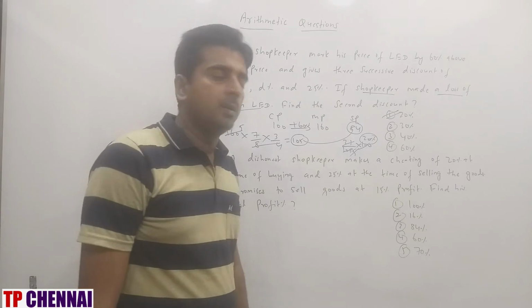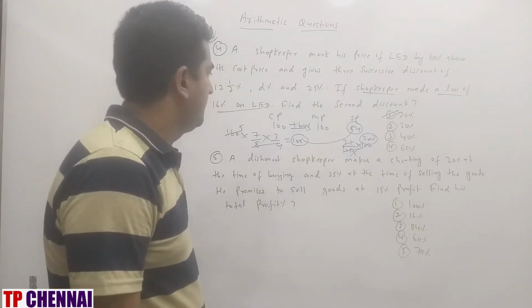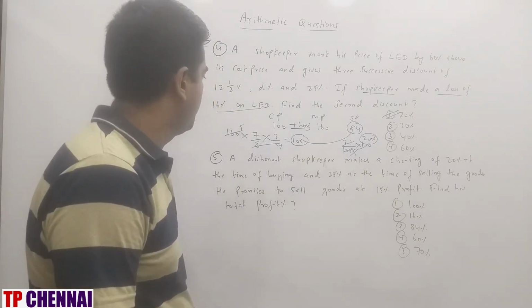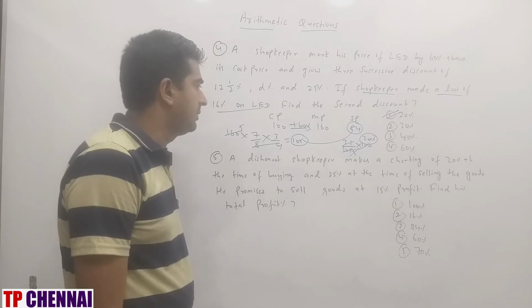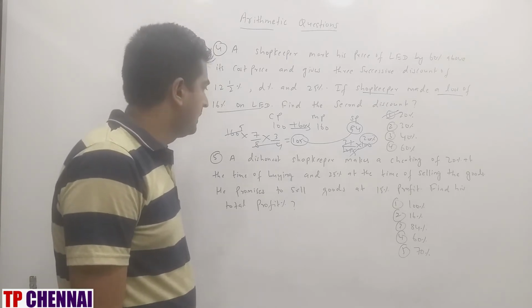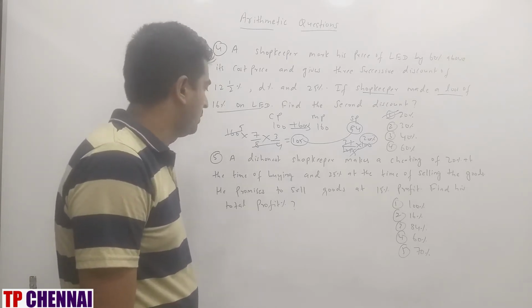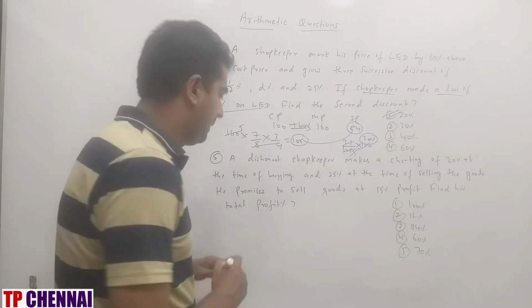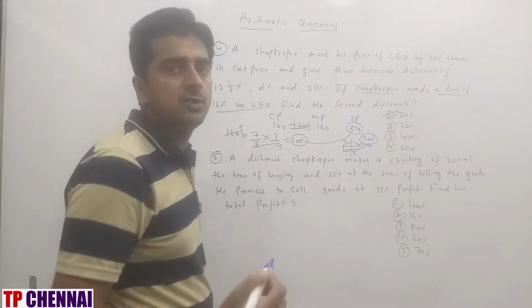So now we will see question number 5. A dishonest shopkeeper cheats 20% at the time of buying and 25% at the time of selling the goods. He promises to sell goods at 15% profit. Find his total profit percentage. Right? So this is nothing but based upon a cheating shopkeeper.